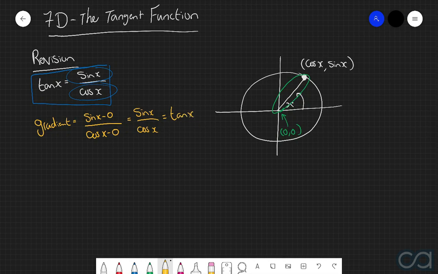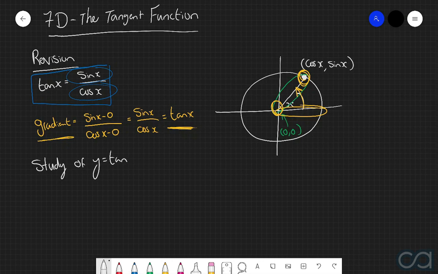And so therefore, we can also define tan of x as the gradient of the straight line connecting the origin to the unit circle with an angle of x to the positive horizontal axis. And so what we can therefore say is that when we study the function of y equals tan of x, then essentially what we're studying is what happens to the gradient of this straight line as we move around this unit circle.